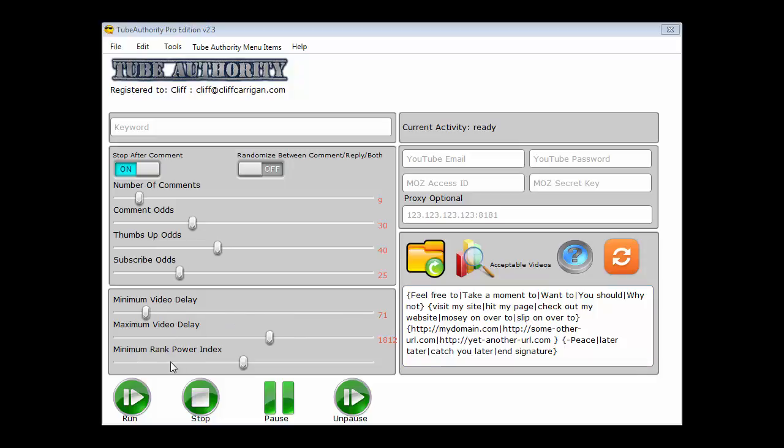Your minimum rank power index. This is huge and gives you 1,000 times more power than people out there just shooting in the dark. This is going to cause you to get ultra high, peer powered authority backlinks pointing back at your channel from high powered keyword targeted videos. That was a mouthful, but it is what it is. This puts your own channel authority acquisition process into hyperdrive.